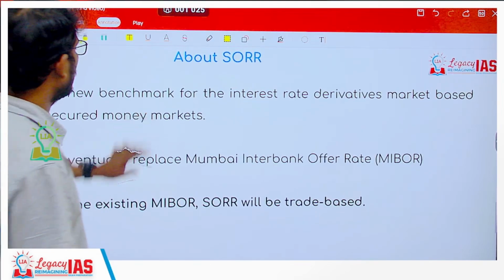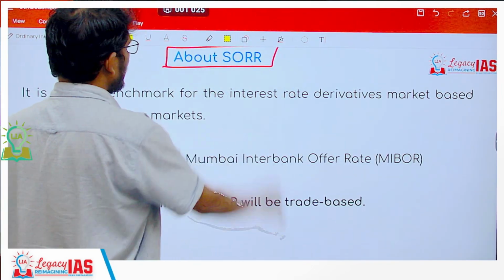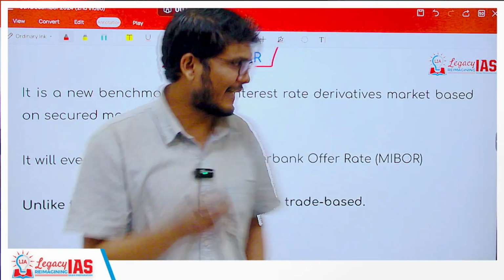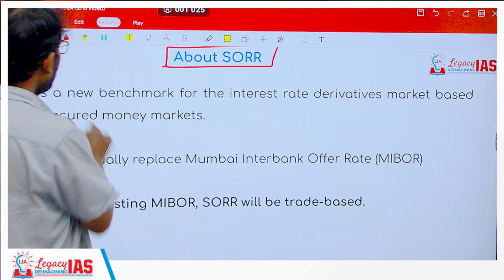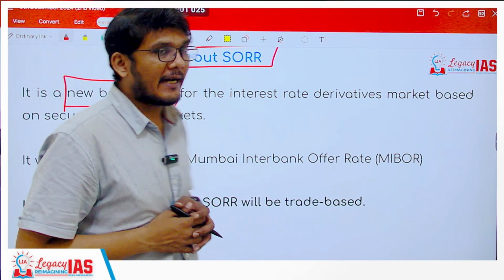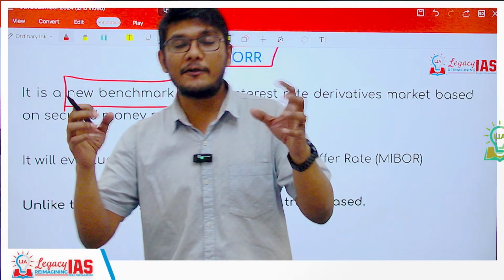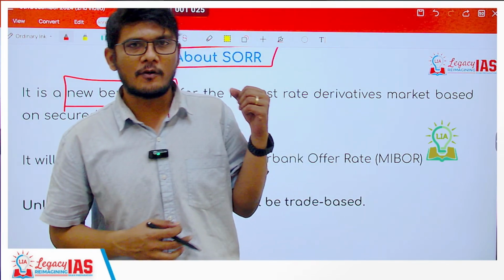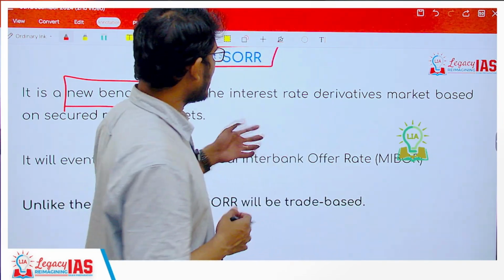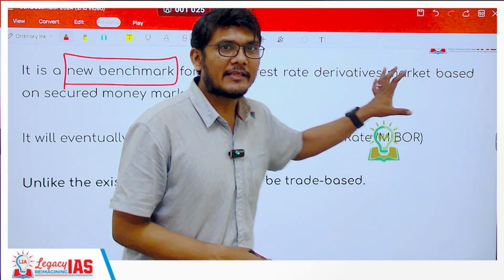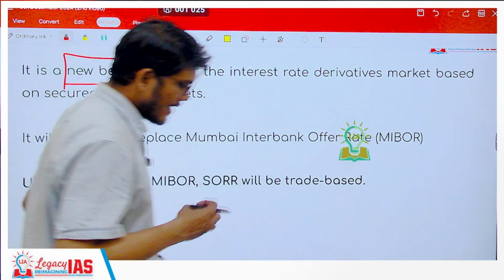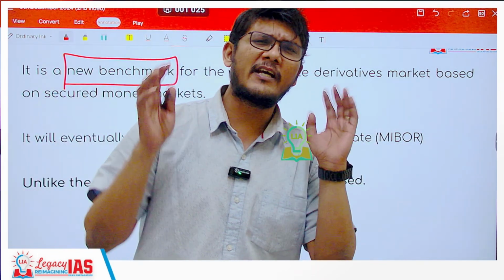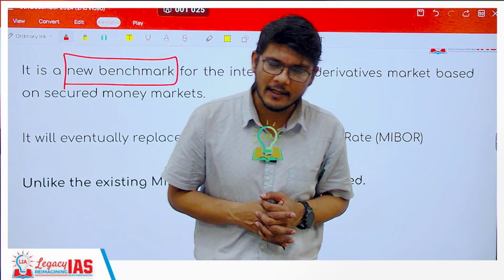Now let's come to the main point, that is SORR, Secured Overnight Rupee Rate. Now, what is this? This is a new benchmark rate. For what? It is the interest rate for the derivatives in the financial market. The financial market consists of your money market and capital market. So in the financial market, various derivatives, shares, debentures, bonds, all those would be exchanged.